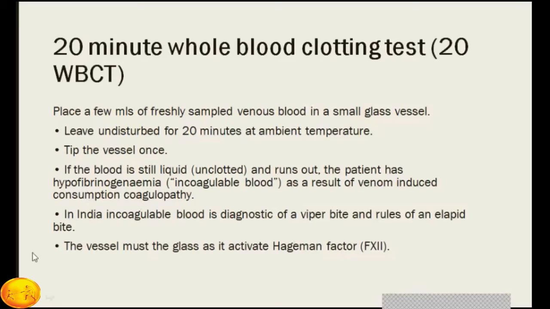In India, incoagulable blood is a diagnosis of viper bite and rules out krait bite. The vessel must be of glass only. You don't do this test in plastic containers.